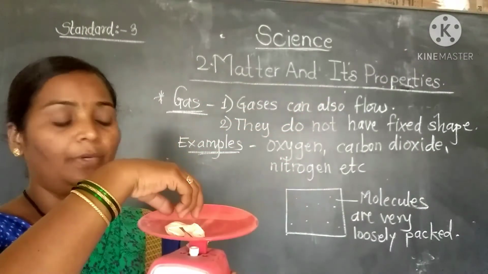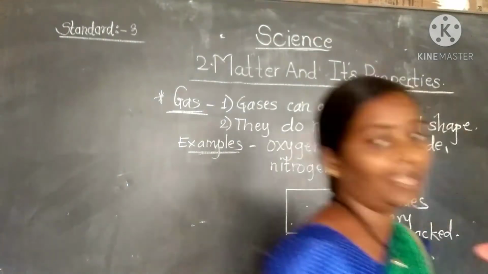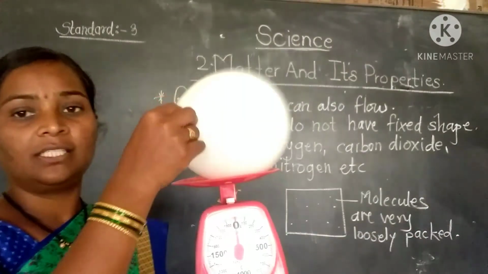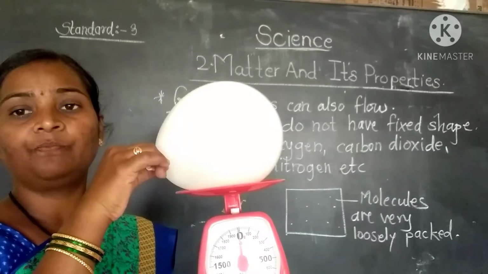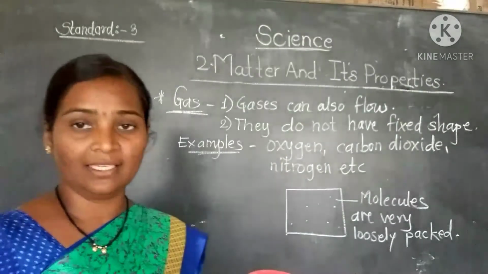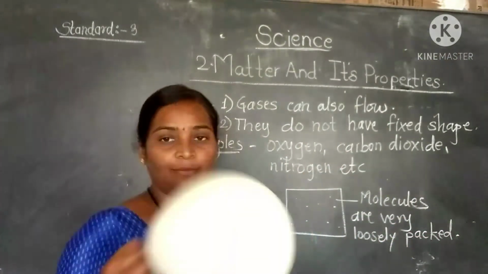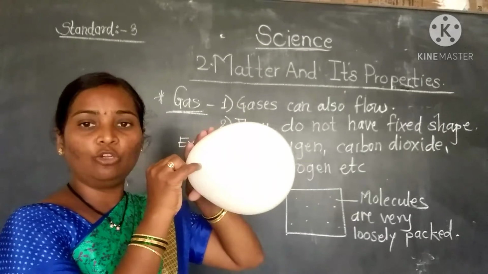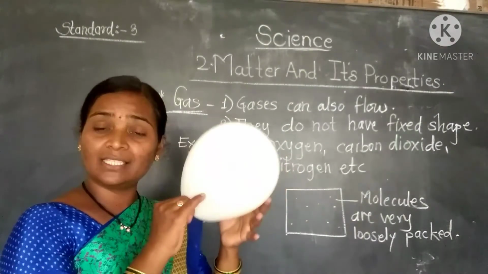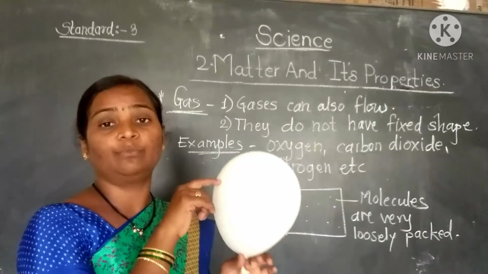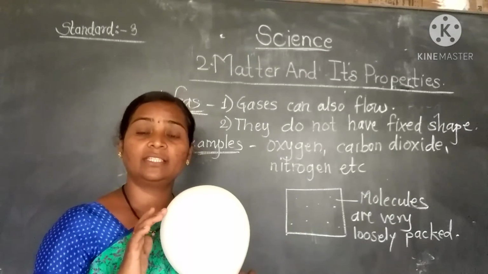If I take the other balloon which has air and keep it, then there is a little bit of change in the weight. It proves that air occupies space, meaning the gas went inside the balloon and gets the balloon shape, and it has weight, that is also proved.